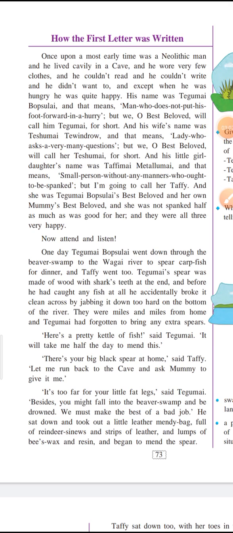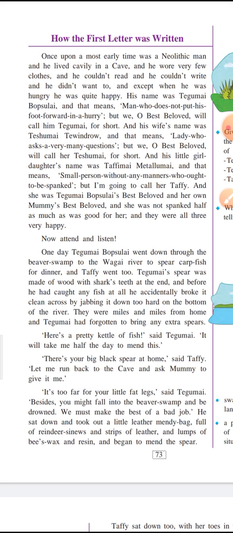Here Neolithic man means the later part of the Stone Age. This Neolithic man used to live cavely in a cave. Cavely is a word coined by the author, and it probably means the manner of living in a cave, the style of living, or the way they used to live in a cave, that he wants to describe.